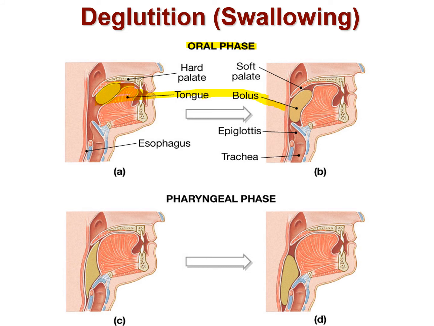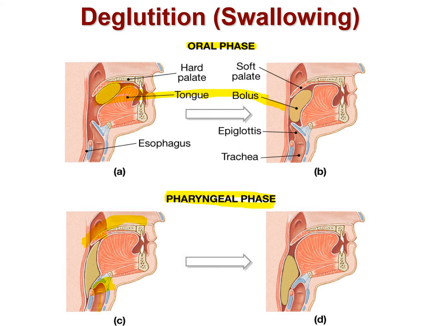Once the bolus enters into the pharynx, the phase will be called the pharyngeal phase. Now in this pharyngeal phase, we have seen that the uvula blocks the nasopharynx and the epiglottis blocks the trachea. So at this portion, the respiratory system is completely blocked.